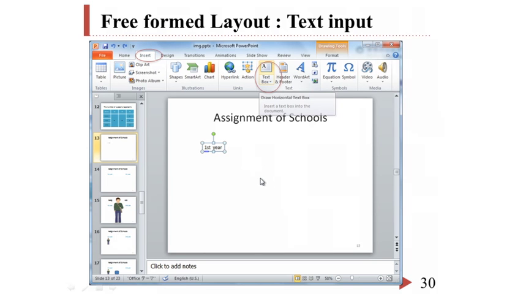Let's insert some text. To insert the text, we use the text box. This text box is in the Insert tab. After clicking the text box button, click any area of the slide where we want to insert the text. Then a bounding box and cursor appear. With this bounding box and cursor, you can write the text by clicking the bounding box and then writing the text.